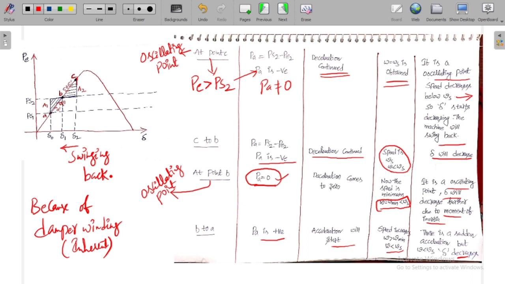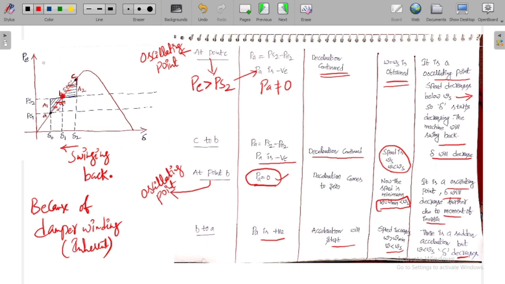So once the operating point moves from A to C, we cannot get the movement from C to A. It stops at A dash, which is somewhat bigger than A. Now again from A dash, it will reach C dash. Then from C dash it will reach A double dash. Then from A double dash it reaches C double dash. After some time it finally settles at B. That we need to understand in this way, right?